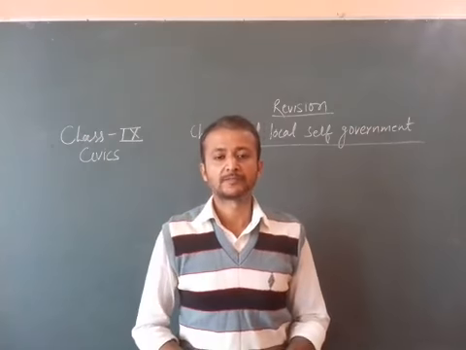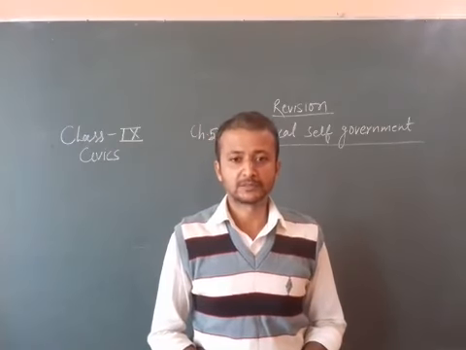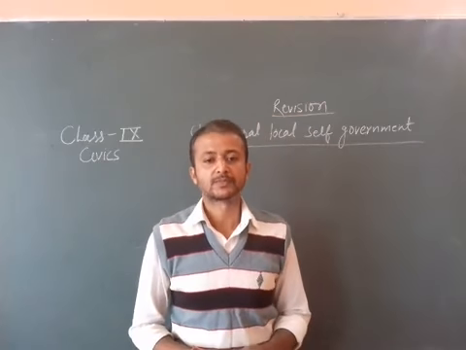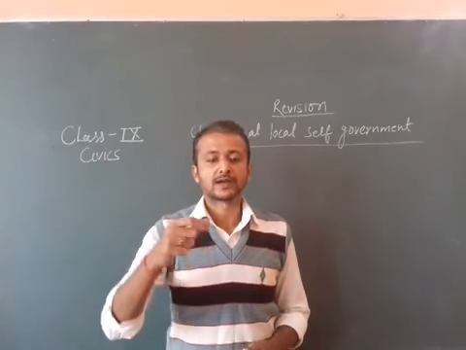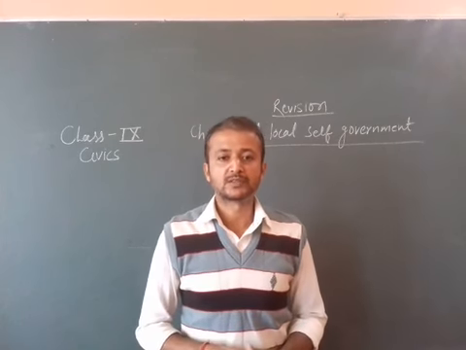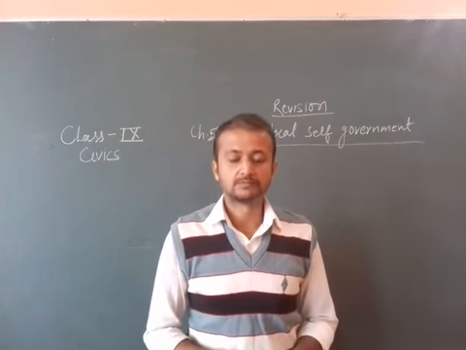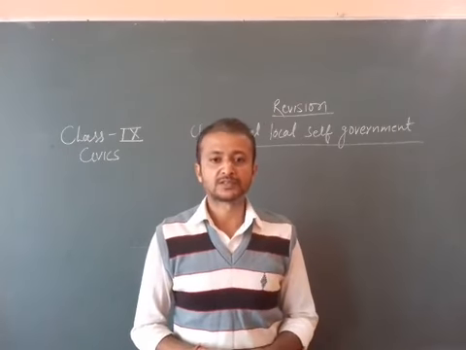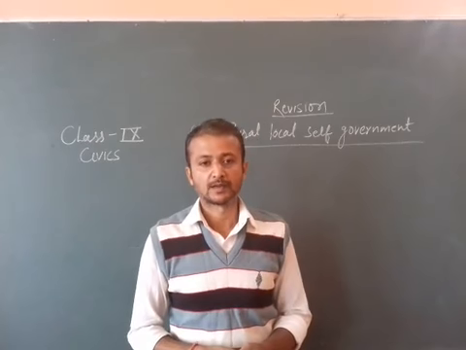Above Panchayat there is Panchayat Samiti, which is formed at the block level, and at the top in local self-government there is Jila Parishad, which is formed at the district level.